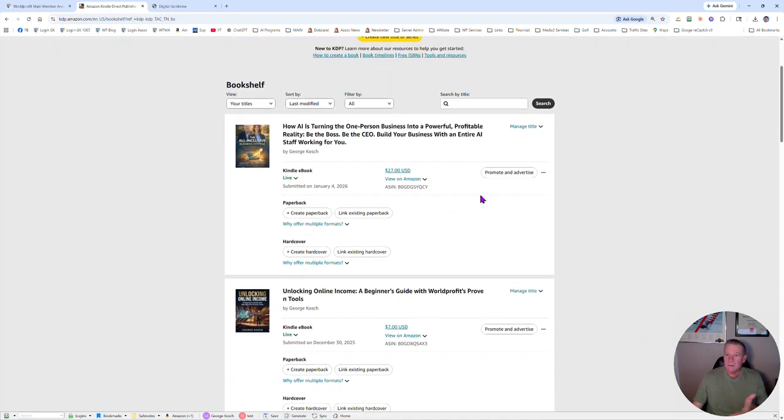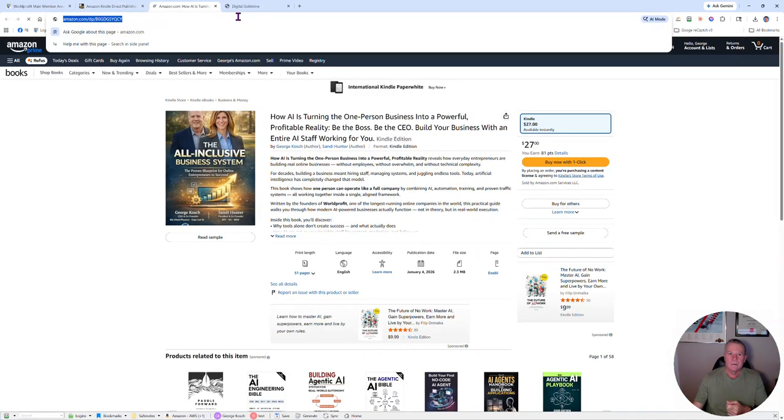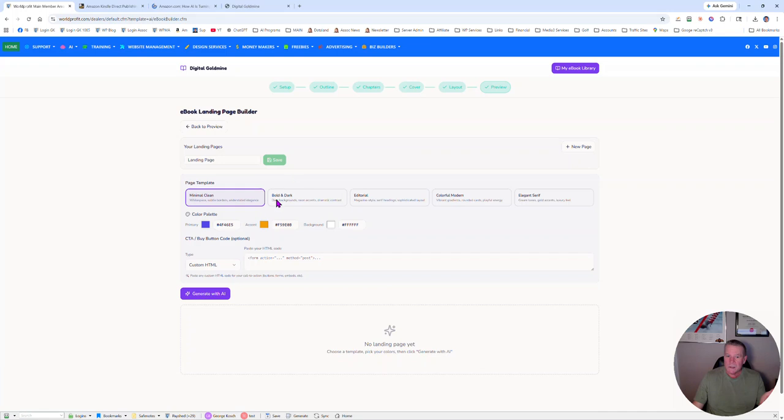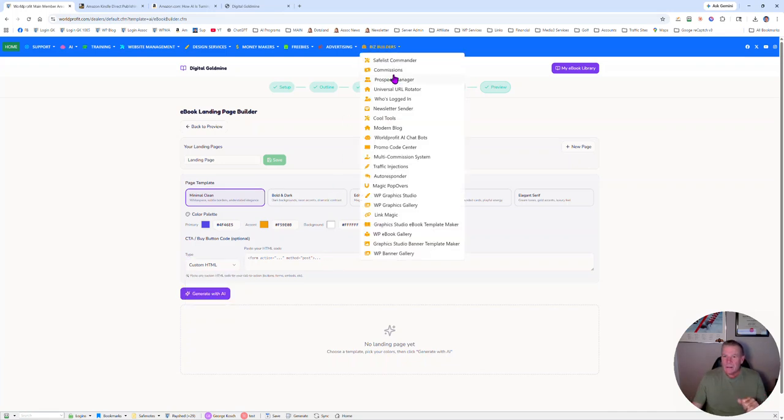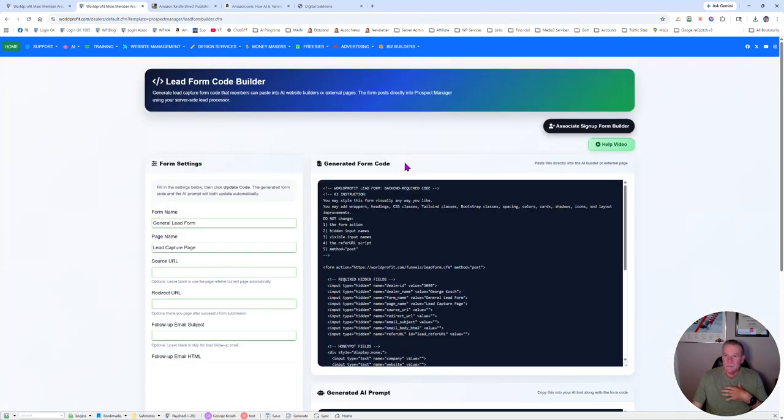Well, you can obviously go in here, which is really neat. You can view it on Amazon and say, here's where I'm going to send people. I want to send them here. Okay, so for example, we can go in here and we can add forms. And if you know Worldprofit, we have a form builder right here. I'm just going to sneak this in, Prospect Manager. Open that in a new tab. Let's go see, because if you are a Worldprofit member, you've got a form builder that you can use.